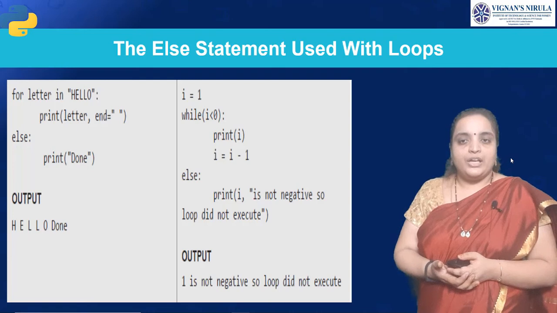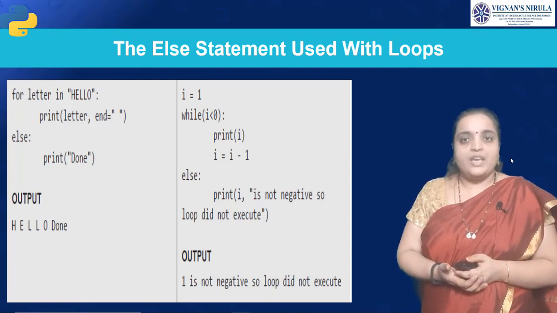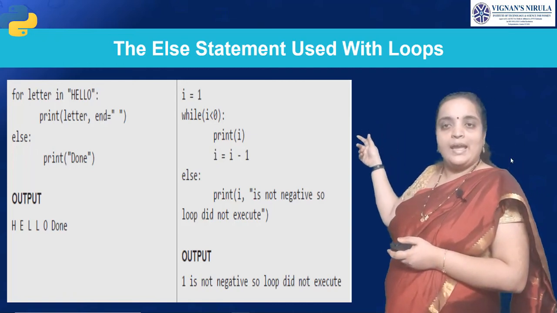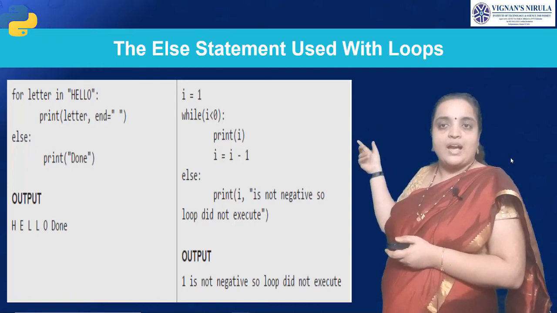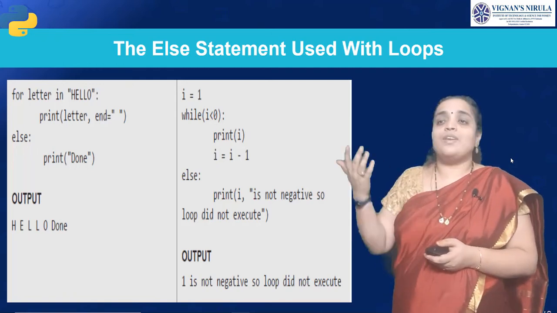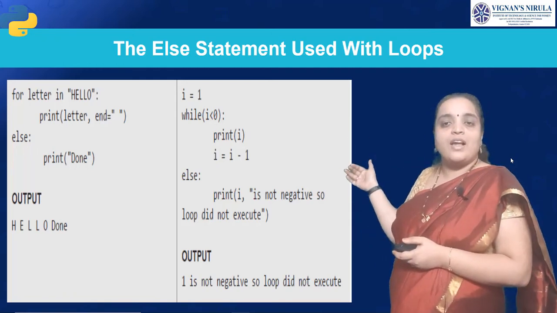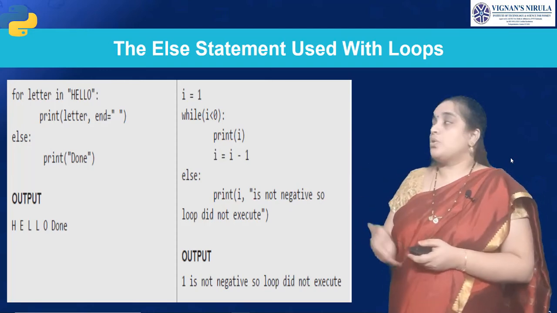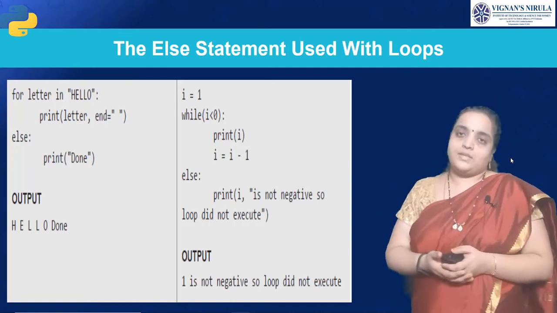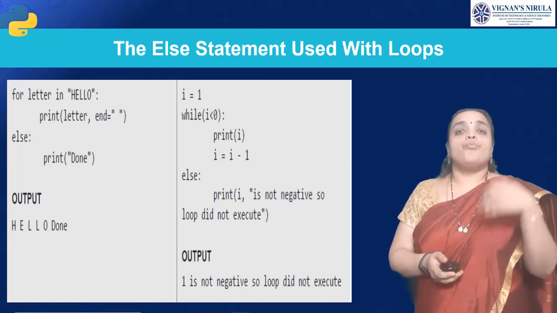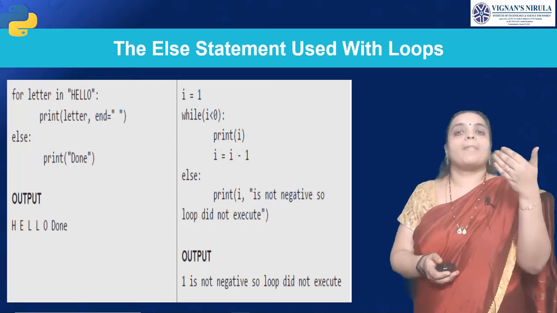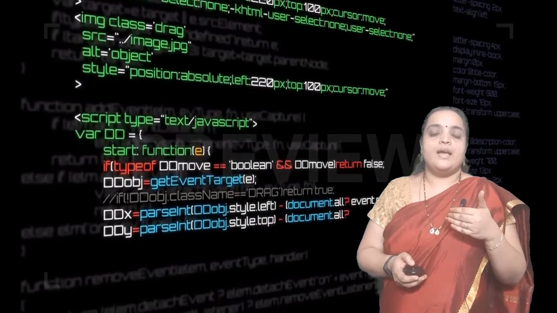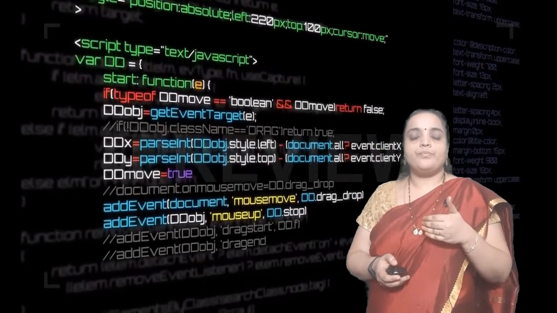Here the number is negative, so the loop didn't execute. If the while loop condition is false, see here, i is equal to 1, while i less than 0. i is not less than 0, it is greater than 0. So it will come to the else part and print 'i value is 1, it is not a negative number'. So the above loop will not be executed, and the else part has been printed. So with loops we can use else statements. Is that clear, students?